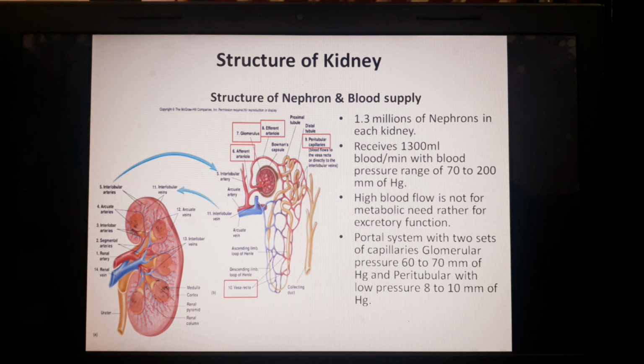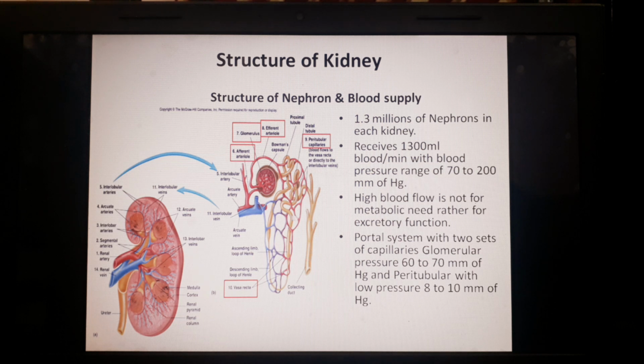And another part, the tubular part, has various segments. Here you can see the proximal convoluted tubule, PCT, then there is the loop of Henle. In the loop of Henle there is a descending limb and an ascending limb. The descending limb is again two parts, thick part and thin part. Similarly in the ascending part also, thin part and thick part. Then there is the distal convoluted tubule, and then ultimately the collecting duct.